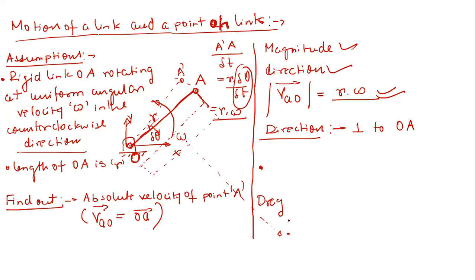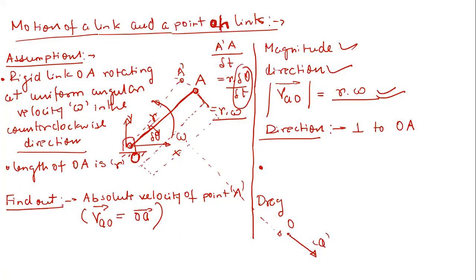So this is your point O, right? And now this OA vector is perpendicular to this link. So this line is always perpendicular, and you can simply write it in this way. Okay, let me draw it. Okay, so I have drawn it like this.